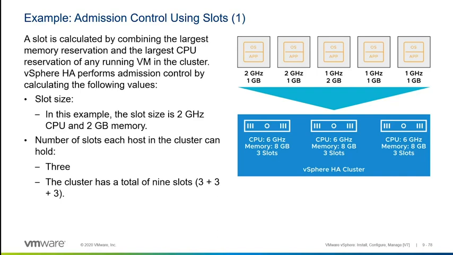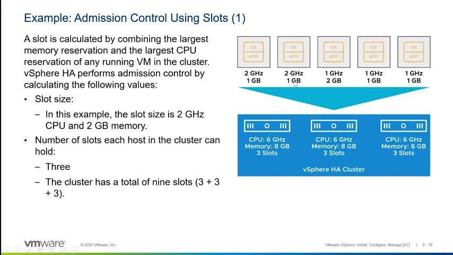In this case, we are creating a cluster based on 3 hosts with 6 gigahertz of CPU and 8 gigs of RAM. We're looking at the virtual machines and their reservations. We find a virtual machine with a 2 gigahertz reservation for CPU, and a virtual machine with a 2 gigabyte memory reservation. If you do the math, that allows us to run 3 VMs on each host.